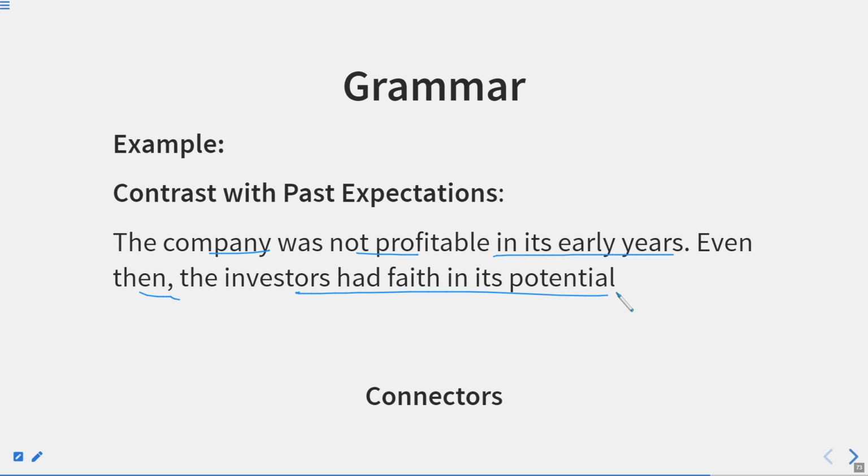So we are talking about a company that was in the past. The company was not profitable in the early years. Even then, the investors had faith in its potential. So it is just about showing the past part that had happened, and even then. So it is just like even now we use for present, and even then is used for past.